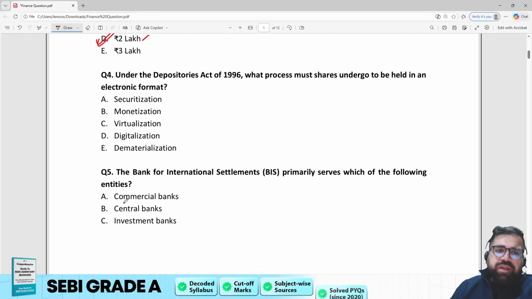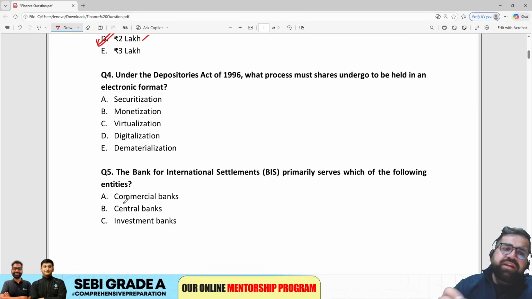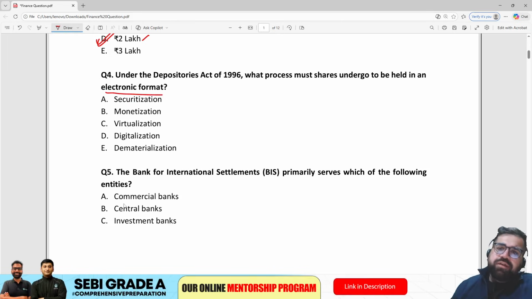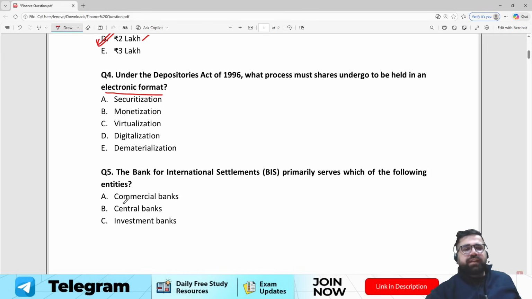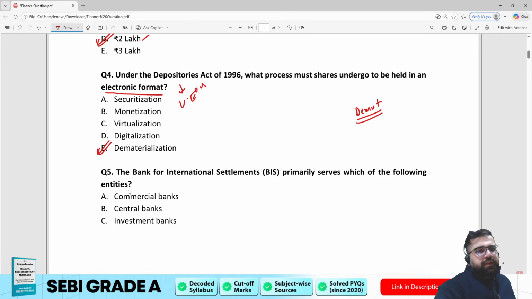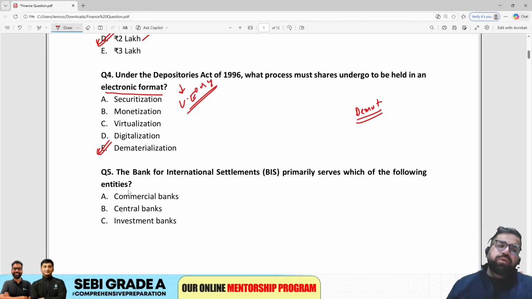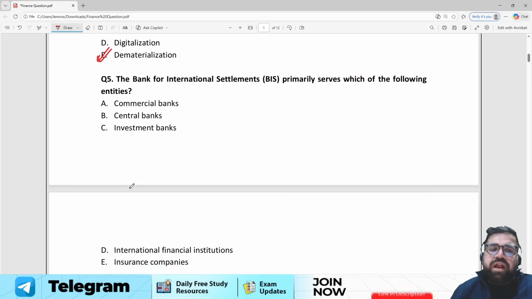Next, question number 4. Under the Depositories Act of 1996, what process must shares undergo to be held in an electronic format? The correct answer will be dematerialization, right, because you convert your physical shares into electronic form. Therefore, the correct answer for question number 4 will be option number E. According to me, again, this is very easy. If you are a serious student, then you should not go wrong in these questions, right? Because these are like lollipops which you have to grab.